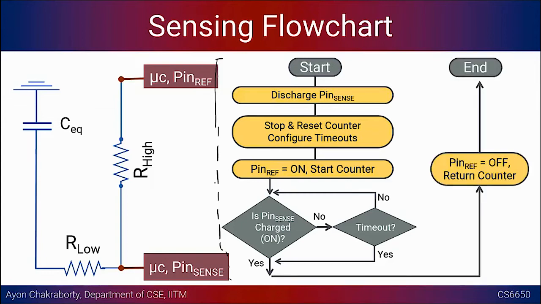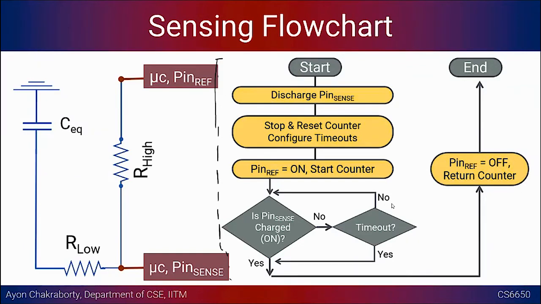So after this is over, after the pin sense is charged, we probably register that value, the value of the counter, and that counter value could tell you a lot about the context of the touch, right? And after that is done, you want to make this pin reference off, so that you go more into the discharge cycle, right? You don't want the charge to remain in the circuit anymore, and then return the value of the counter, and this is the value that you want to analyze, right?